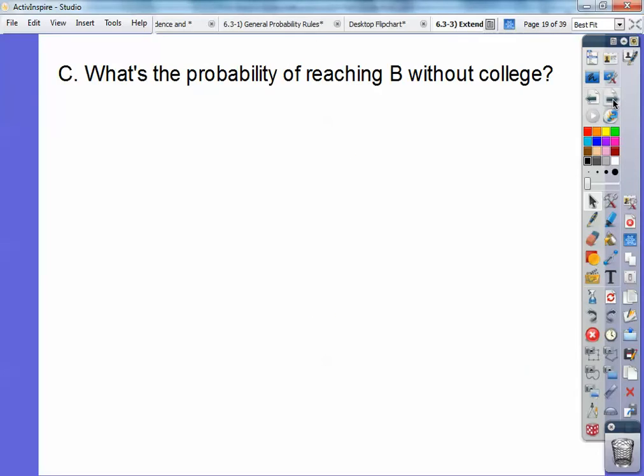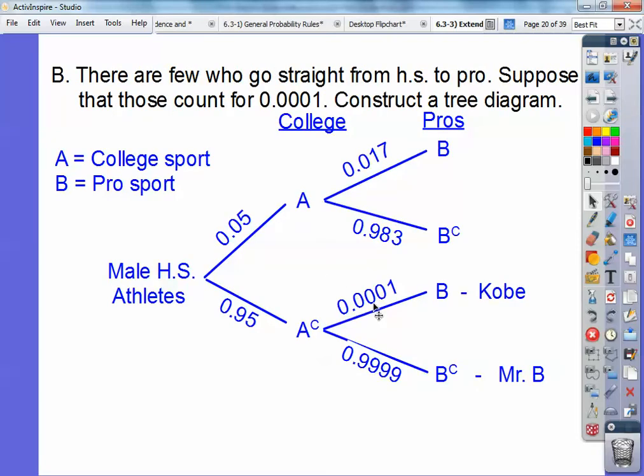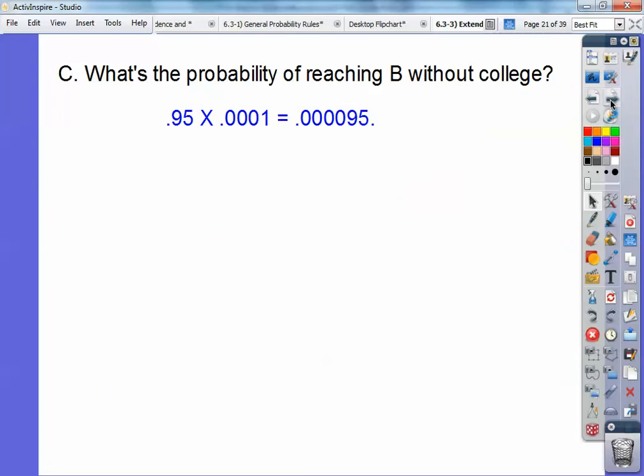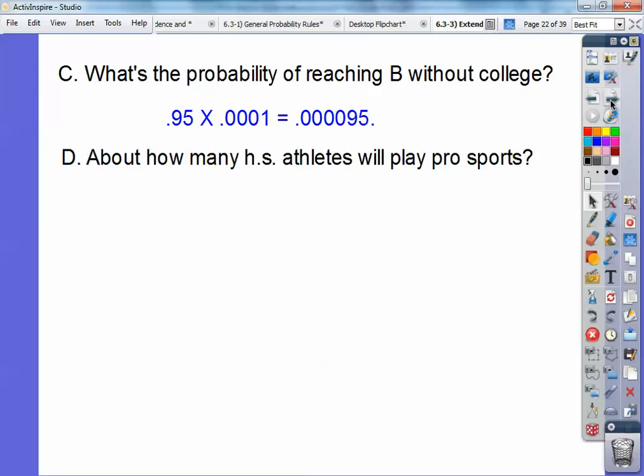Okay, so what's the probability of reaching B without college? That's pro sports without college. So let's go back to that diagram. Without college, that's down here. So here's Kobe. He went from here to here, so it's going to be this number times this number, and you get 0.000095.